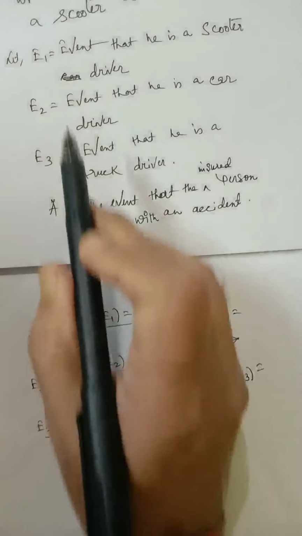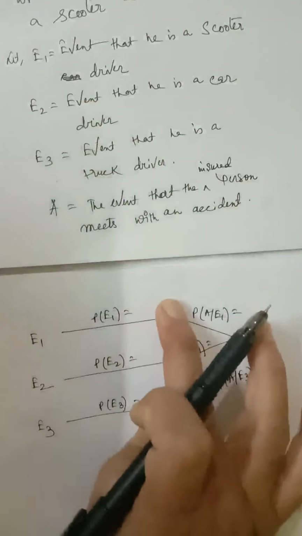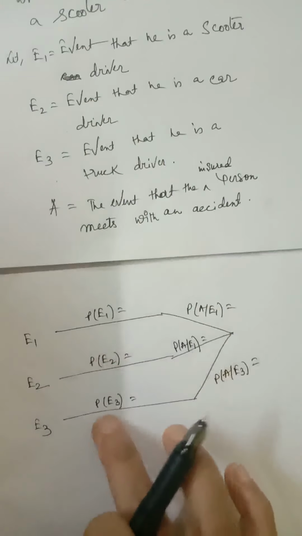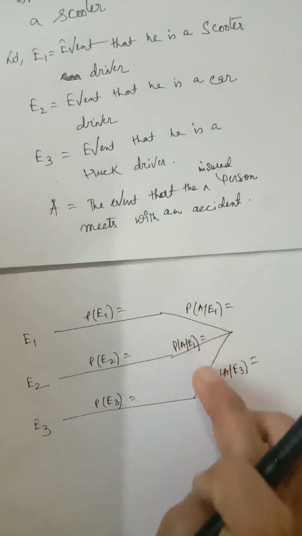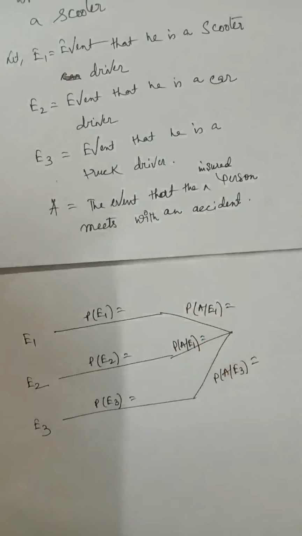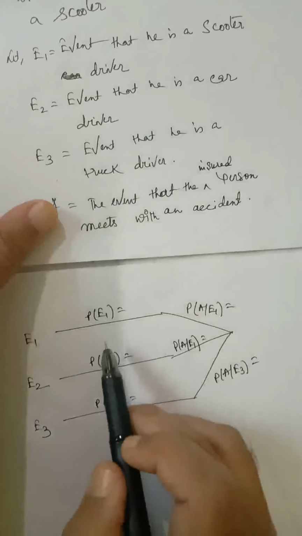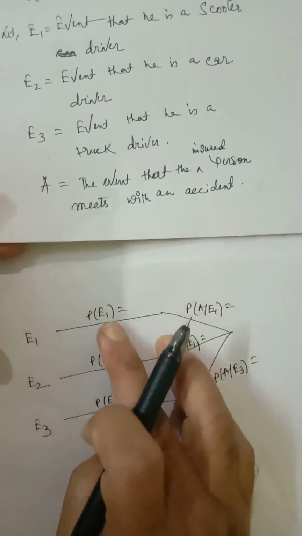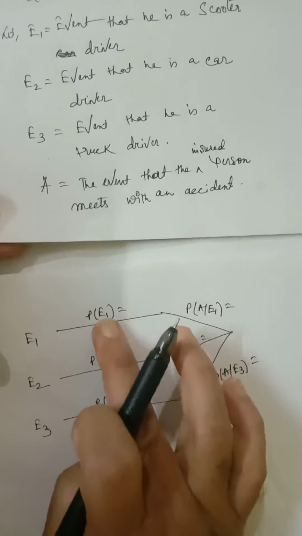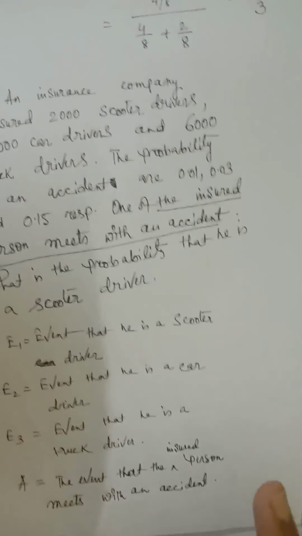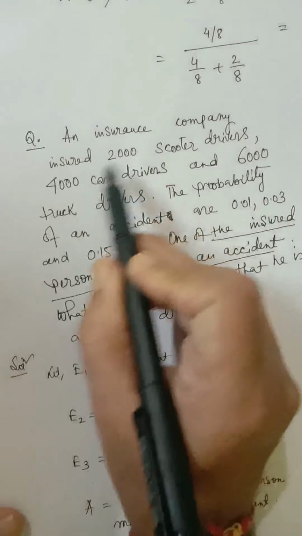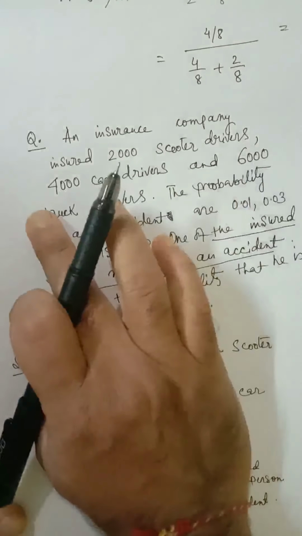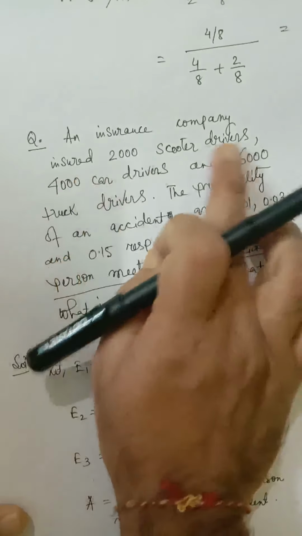So here we have three events E1, E2, E3, and for that I have drawn these three lines: E1, E2, E3, PE1, PE2, PE3 and PA by E1, PA by E2, PA by E3. Now we have to find probability of E1. Probability of E1 means probability that the person who meets with an accident is a scooter driver. Now we have to find total number of persons insured, which is 2000 plus 4000 plus 6000. So total 12,000 persons were insured, out of which number of scooter drivers is 2000.